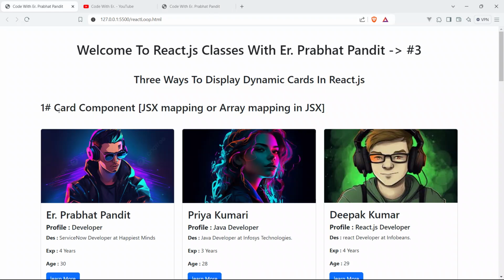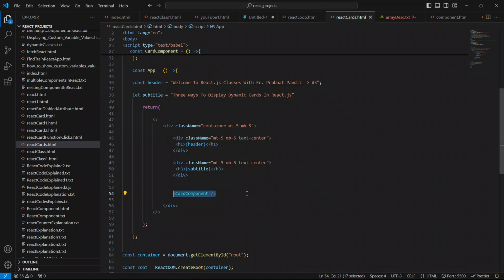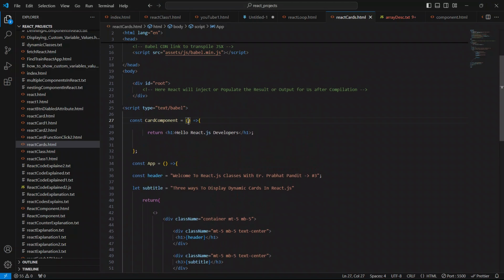Now we are going to create this card component. Very quickly we are going to create it. So guys, now what if I want to provide props to this card component? To provide the props to this card component, we have to say here open and closing braces, and now I'm going to put the first prop. Sorry, it is not a component, it is known as the prop. So this is known as the prop, and we can pass props to this card component like this.